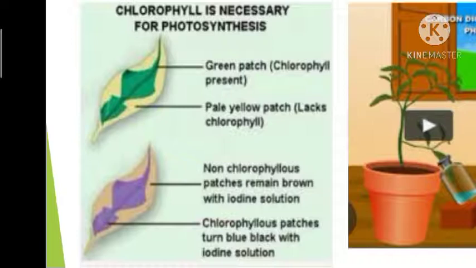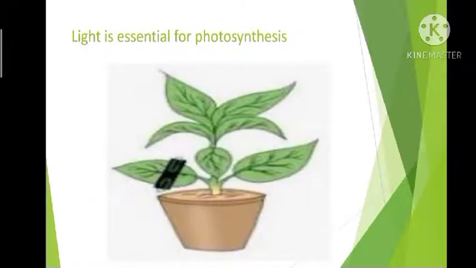Because in that part only, photosynthesis, or the synthesis of starch, has occurred. Okay, so this is a very simple experiment to show that chlorophyll is essential for photosynthesis. This is another experiment to show that light is essential for photosynthesis.